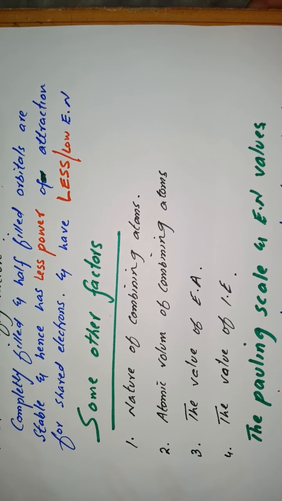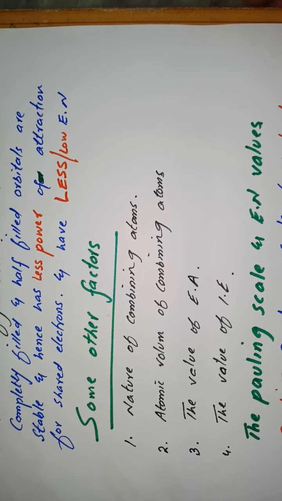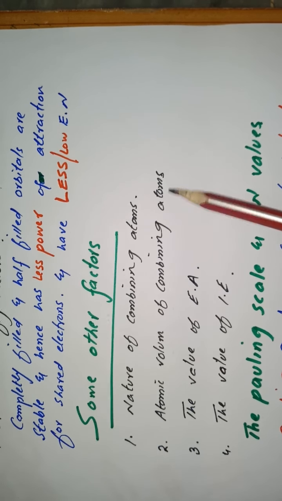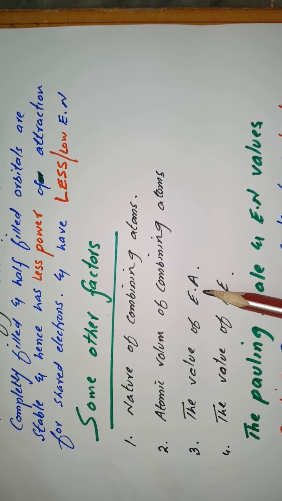There are some other factors which are also responsible for the value of electronegativity, and they are the nature of combining atoms, the atomic volume of combining atoms, the value of electron affinity, and the value of ionization energy. All these factors were taken into consideration by Pauling, and he determined a scale for the value of electronegativity.